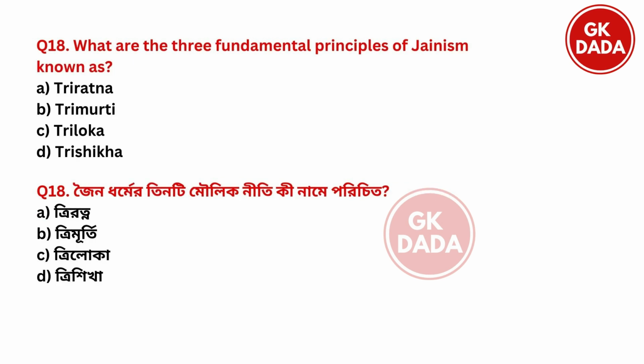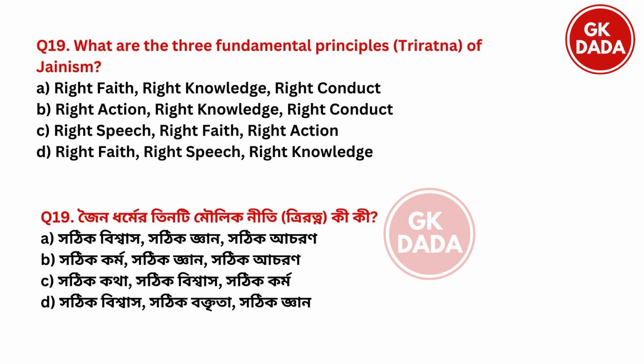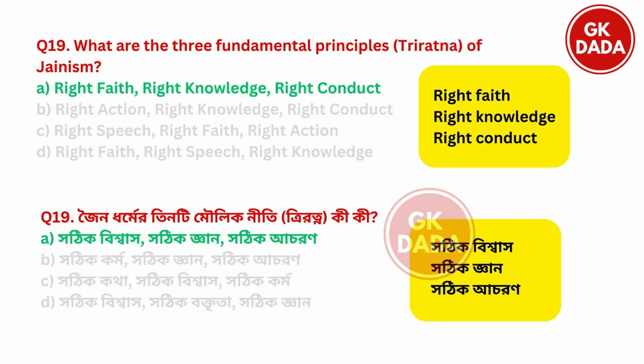Next. What are the 3 fundamental principles of Jainism? Option A, Triratna, option B, Trimurti, option C, Trilok, option D, Trishika. So the fundamental principles were known as option A, Triratna. Next. What are the 3 fundamental principles of Triratna? The answer is option A, right faith, right knowledge, and right conduct.